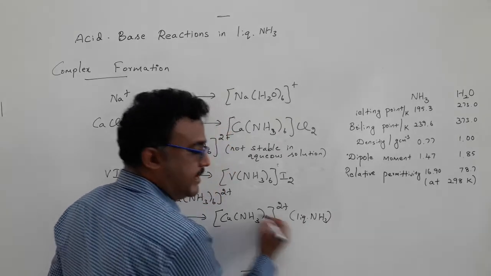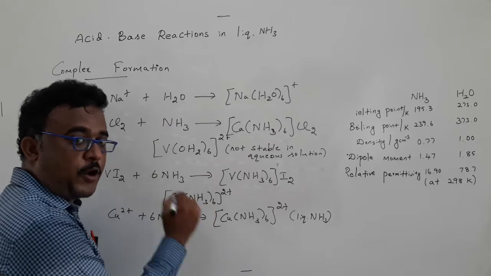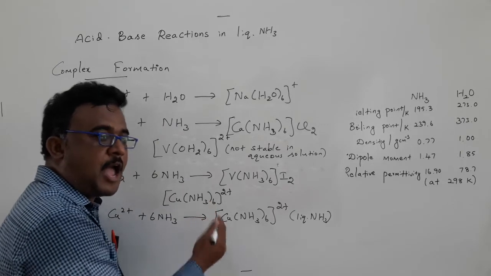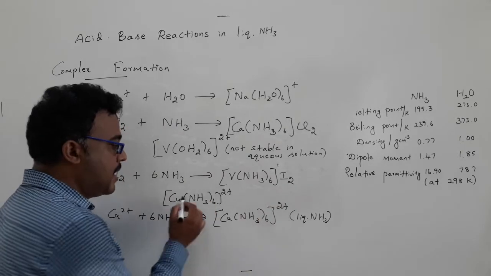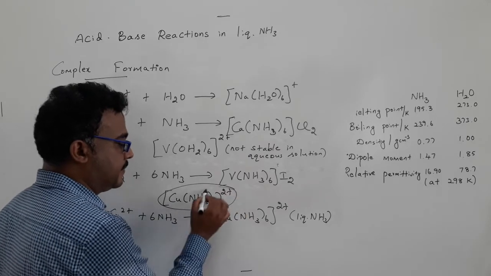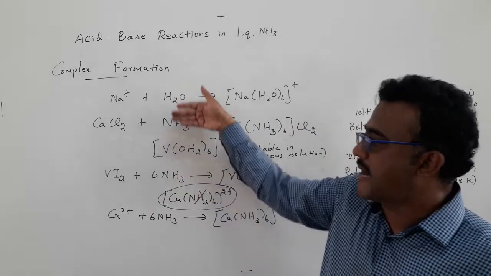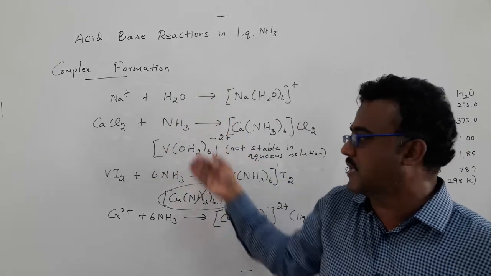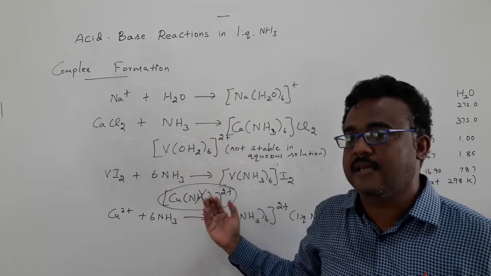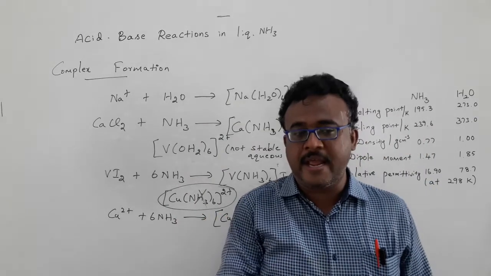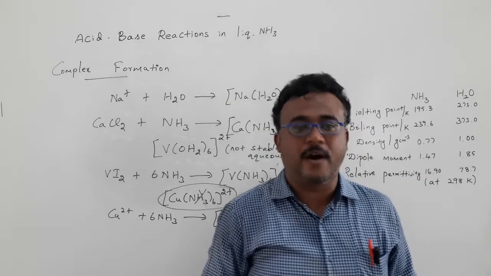In water, if you use an aqueous medium and add excess ammonia, this species will never be isolated. So again, there are some similar reactions and some dissimilar reactions that we can see if we use ammonia as a solvent compared with water.